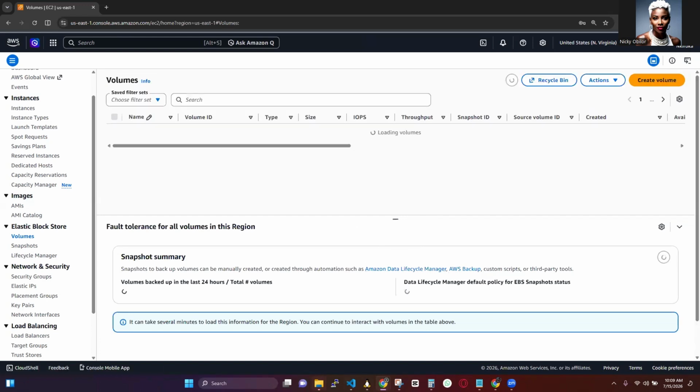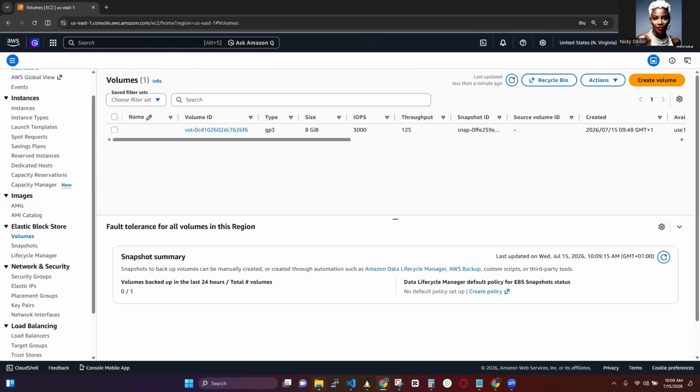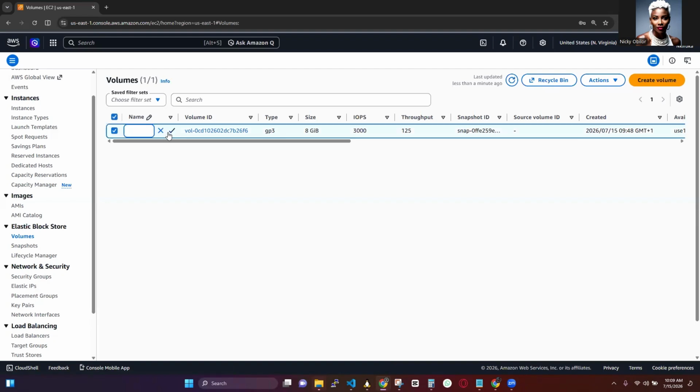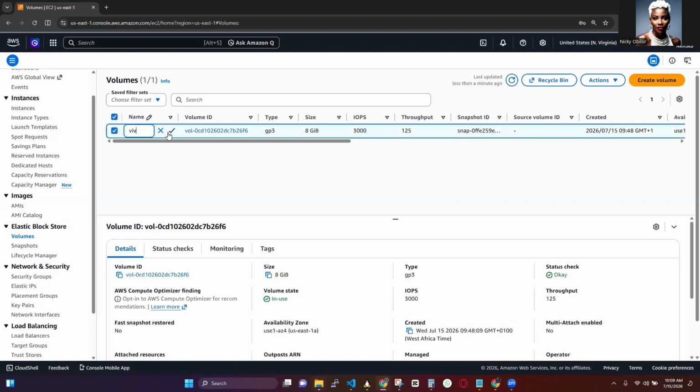We are going to note two things, the volume ID and the original device name. This is the volume ID right here. Right now, it doesn't have a name. So let's give it one. Let's call it Vivian EBS. So now it has a name, and this is the volume ID.